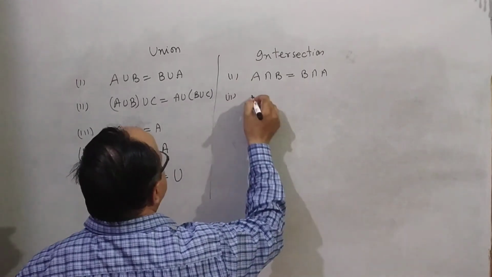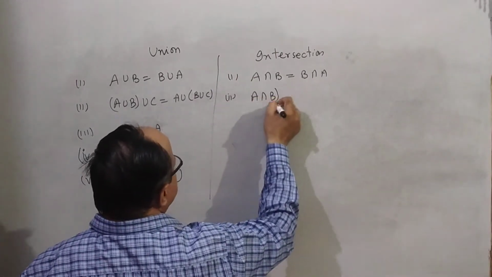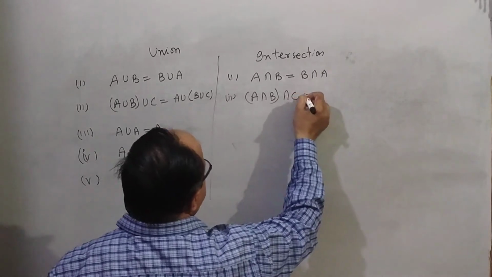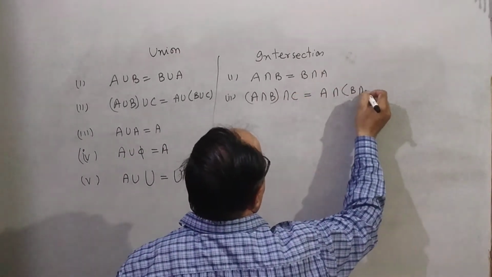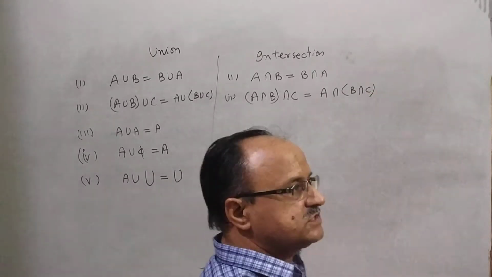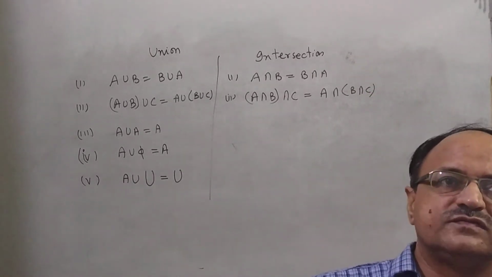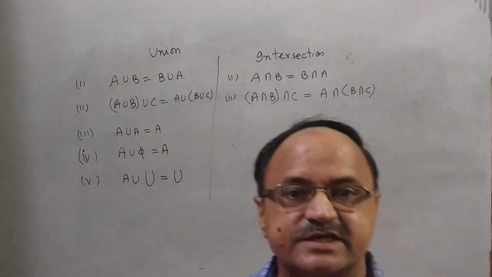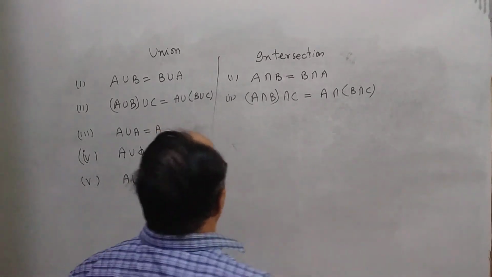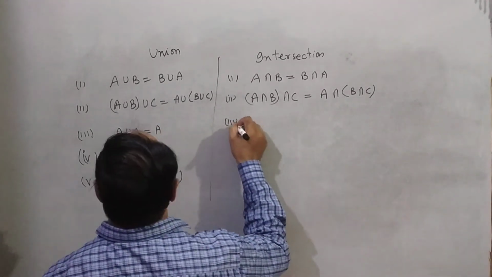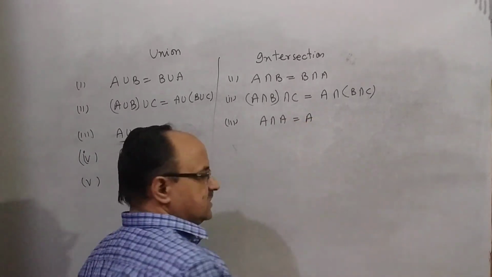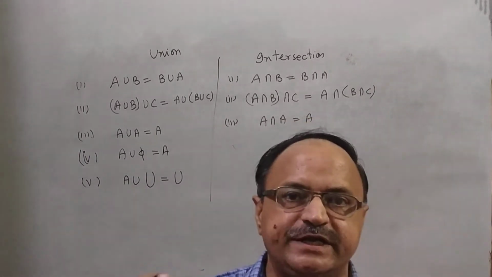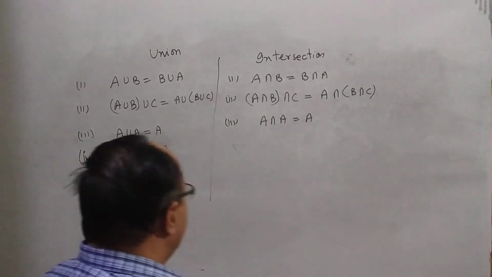Second property, A intersection (B intersection C) is equal to (A intersection B) intersection C. This is called the associative property of intersection. And third property, A intersection A is equal to A. This is called idempotent law.